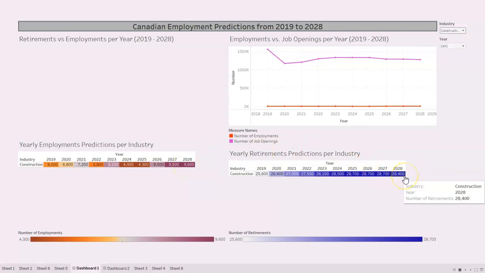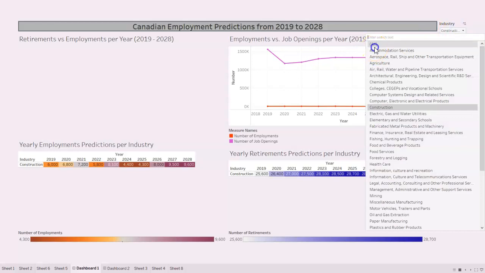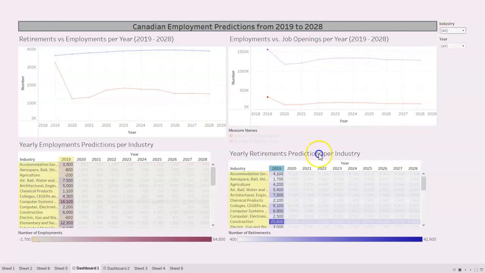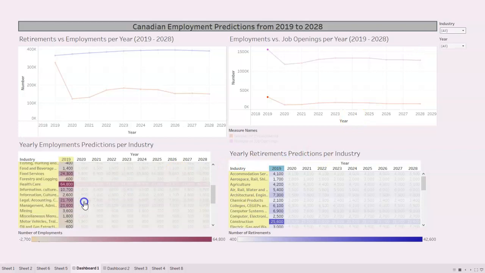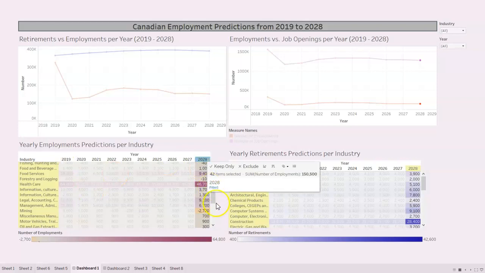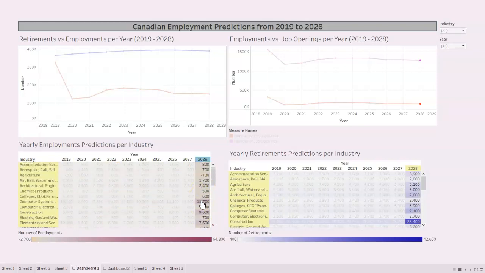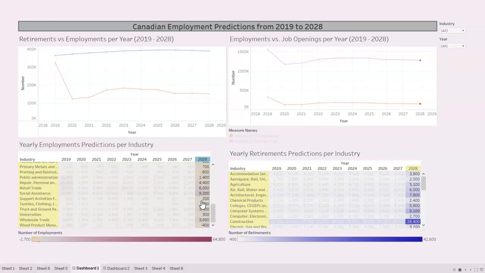By 2028, 28,400 people would have retired, and only 9,600 people are predicted to enter the labor market. That is only half the amount of what the labor market is losing. Let's go back to all, and we click 2019. That gives us all the information for 2019. And if we are to click to 2028, that will give us all the information for all the industries for 2028.